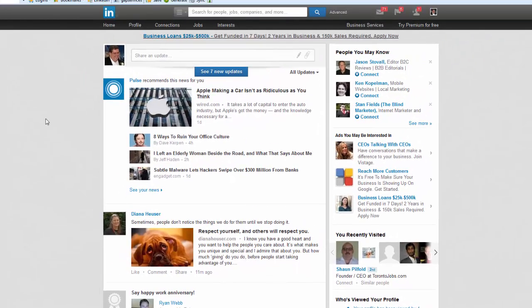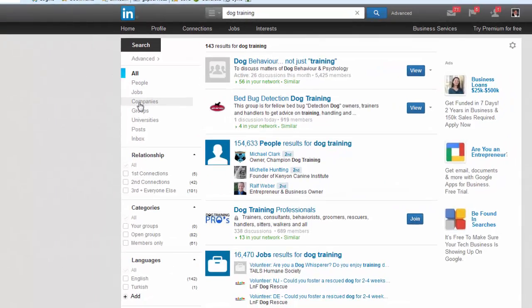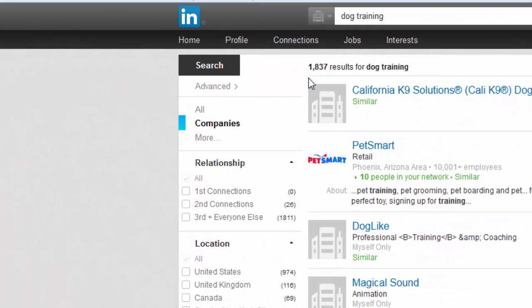Now we have LinkedIn, which is sort of a Facebook for professional business people. So if we use their search feature to find dog training, let's just hit search, and we have 143 results for dog training. So again, you can narrow it down using the features on the left. Let's click on companies, and now that jumps up for some reason to 1,837 companies.